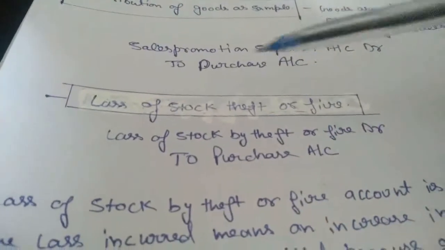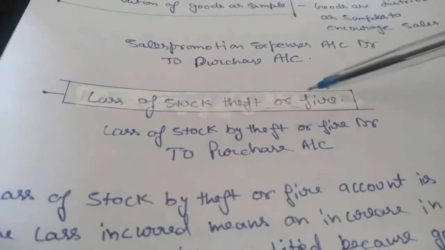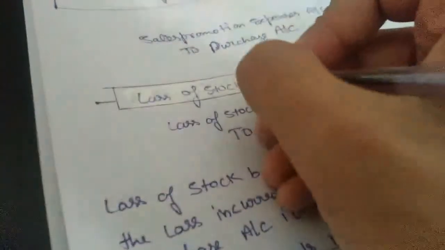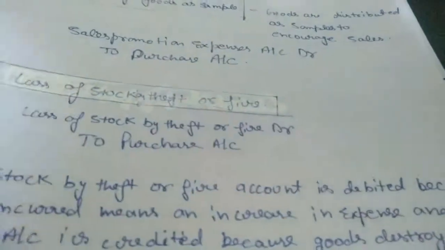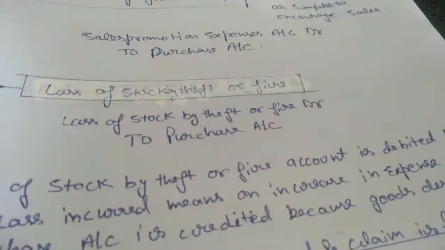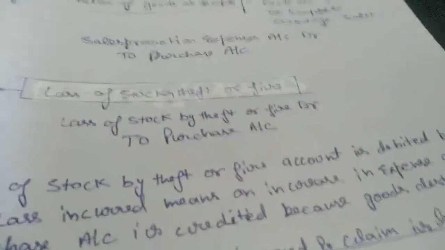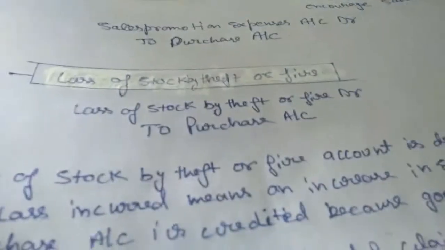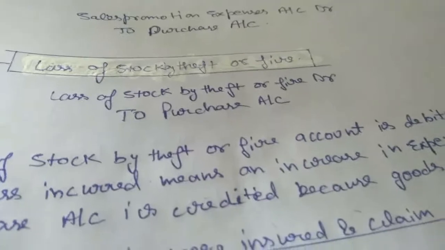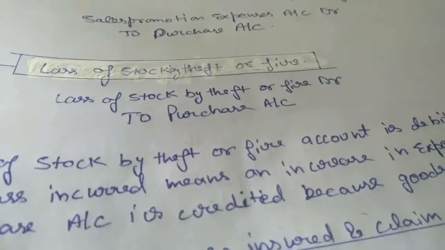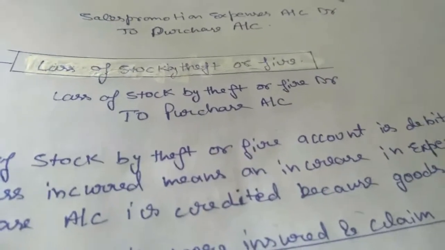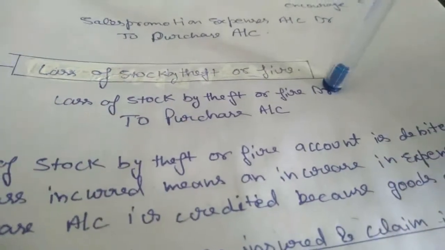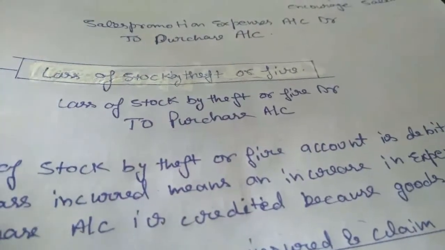Our next point is loss of stock, theft or fire. It means loss of stock by theft or fire. So in case of loss of stock by theft or fire, like if some of our employees steal our goods, or maybe an uncertain event like fire happens, what does the firm lose? The firm will lose its goods, and it is then a loss for the firm.